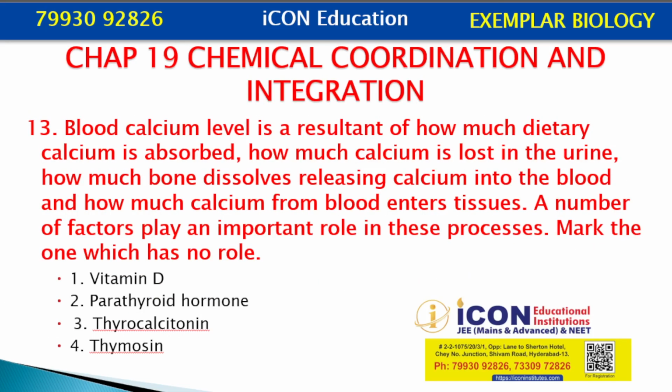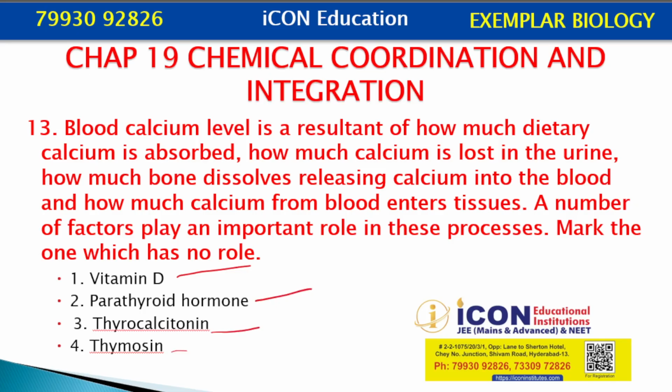Blood calcium level is a resultant of how much dietary calcium is absorbed, how much calcium is lost in the urine, how much bone dissolves releasing calcium into blood, and how much calcium from blood enters the tissue. Total we call calcium metabolism. A number of factors play an important role in this process. Mark the one which has no role: vitamin D, parathyroid hormone, thyrocalcitonin, thymosin.